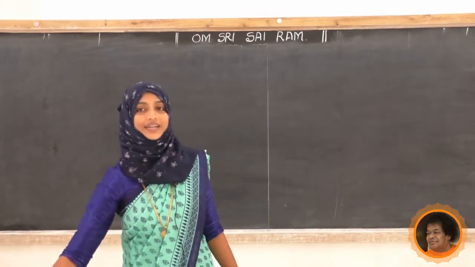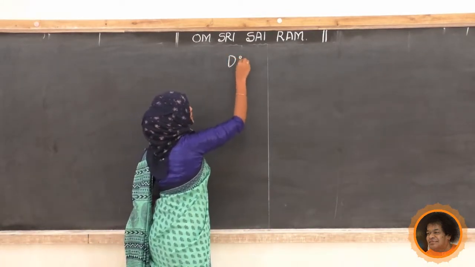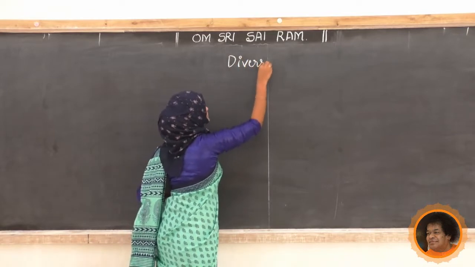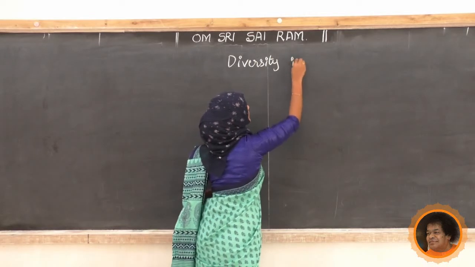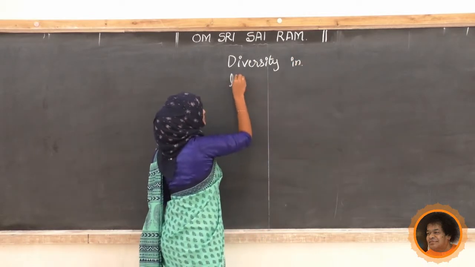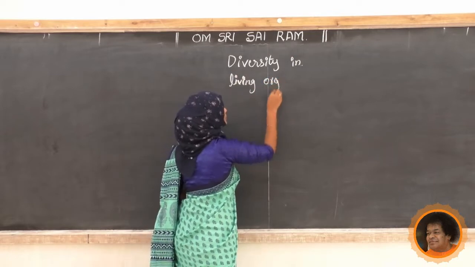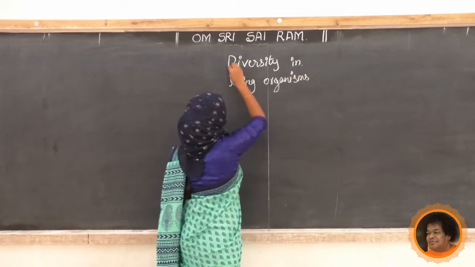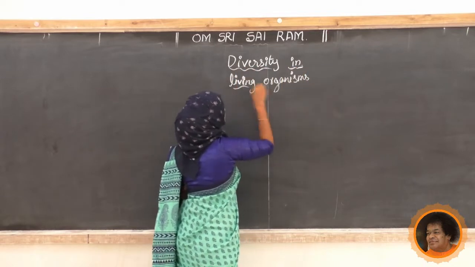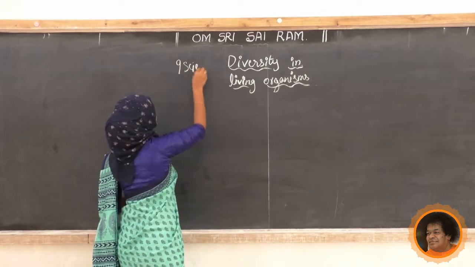Write down the heading: Diversity in living organisms. This is the heading of the new chapter, Class 9 science.